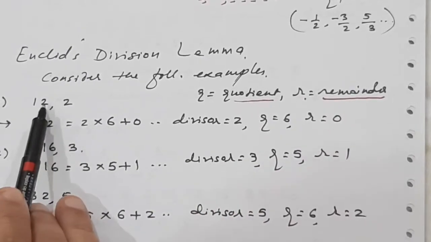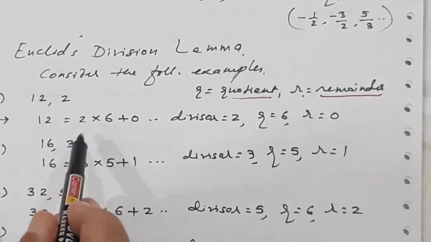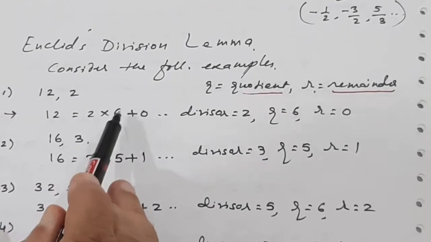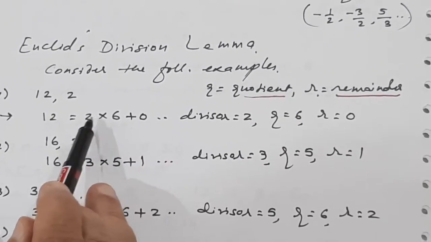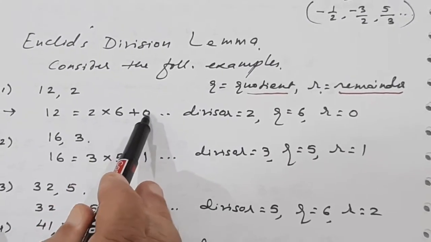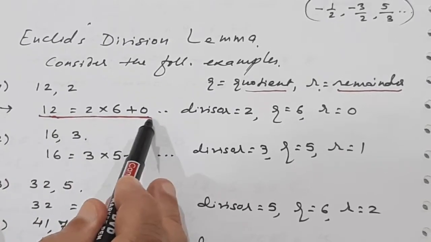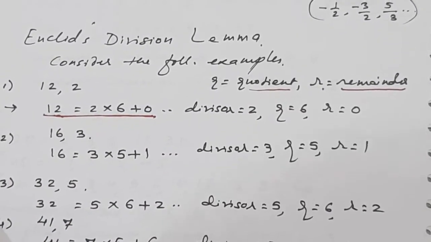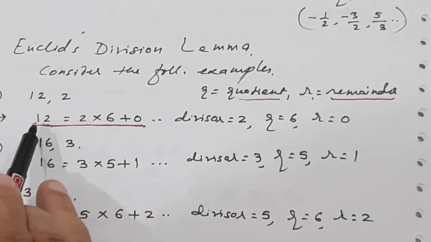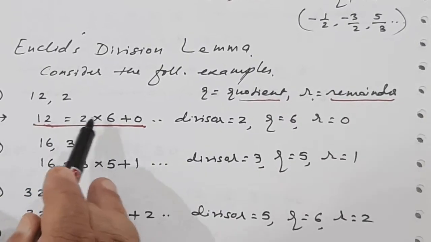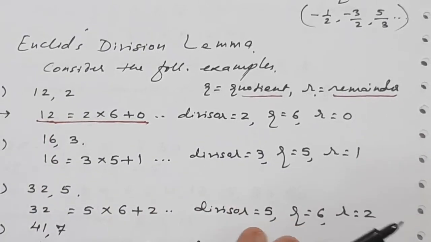Let us see now. This is 12 divided by 2. This 2 is the divisor, and 6 is the quotient, plus remainder 0. See, 2 sixes are 12, 12 plus 0 is 12. This division can be written in this form. If you remember the division algorithm from 9th class, dividend is equal to divisor into quotient plus remainder. This is the same thing I am showing you, but in a different format.